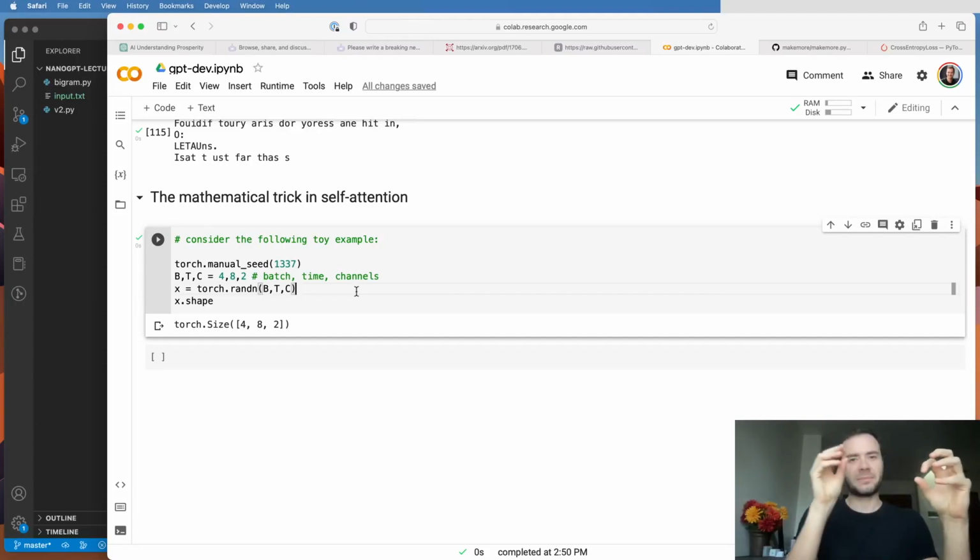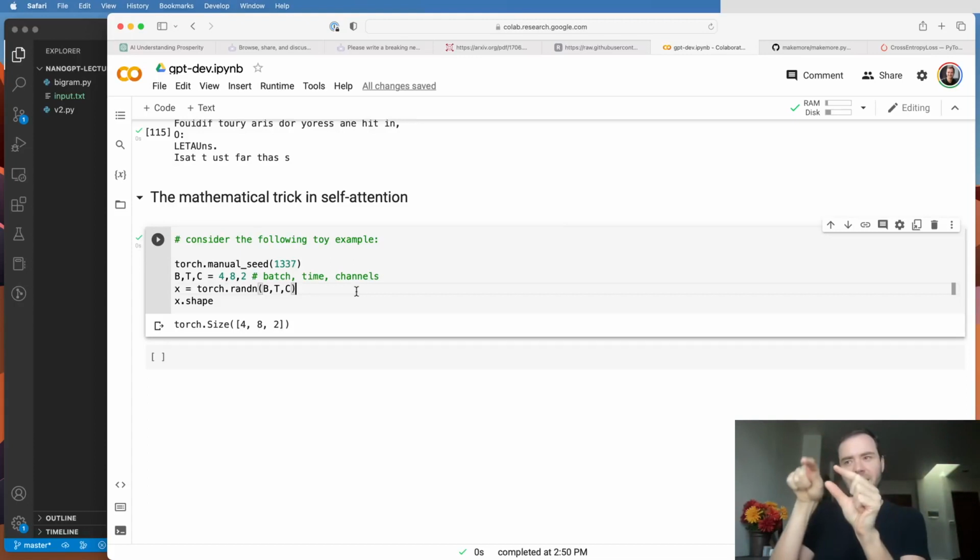So the token at the 5th location should not communicate with tokens in the 6th, 7th, and 8th location, because those are future tokens in the sequence. The token at the 5th location should only talk to the ones in the 4th, 3rd, 2nd, and 1st. So information only flows from previous context to the current time step. We cannot get any information from the future because we are about to try to predict the future. So what is the easiest way for tokens to communicate?